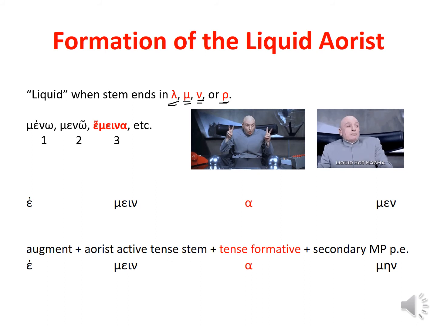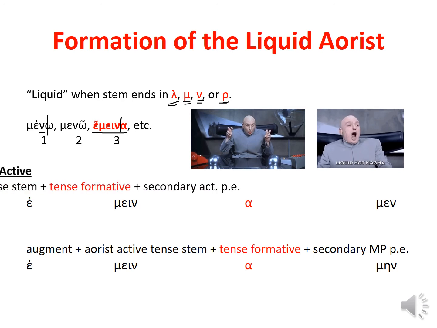Okay. So here's our paradigm verb for the liquid aorist. Menō. Why is this a liquid? It has a stem. When you drop the personal ending, the stem ends in a liquid consonant, a nu in this case. So the third principal part's the one we're interested in for the aorist, emeina. So you see there, the stem actually differs from the stem in the present and the future.